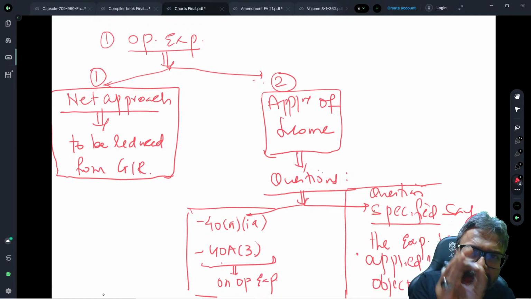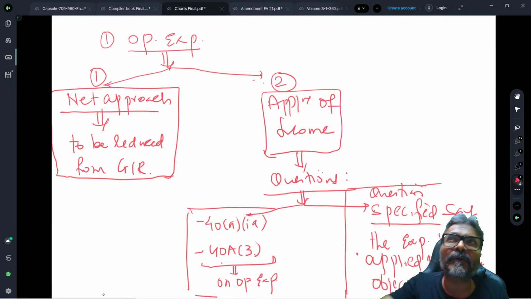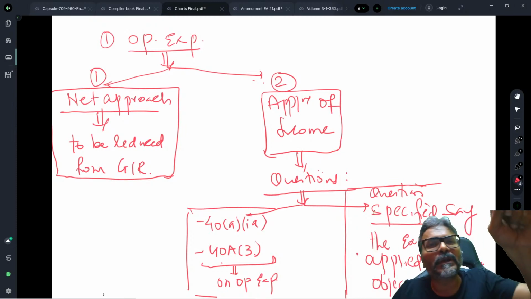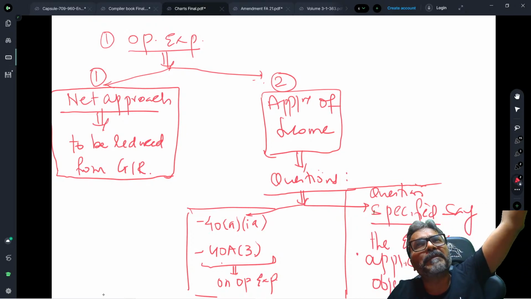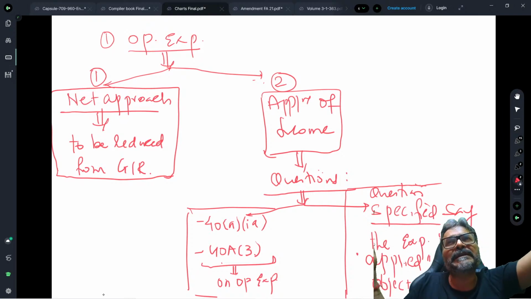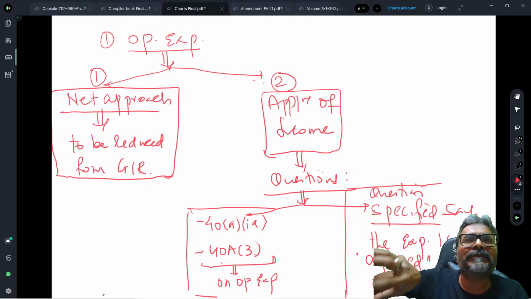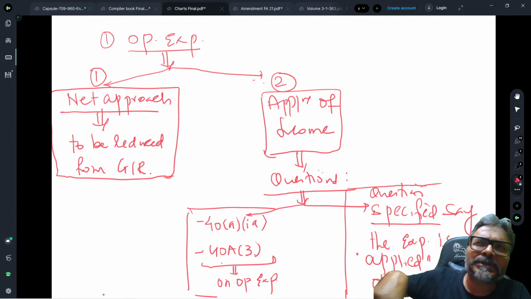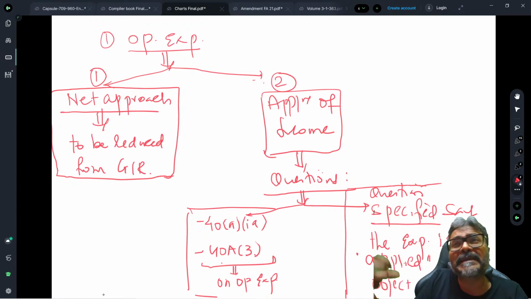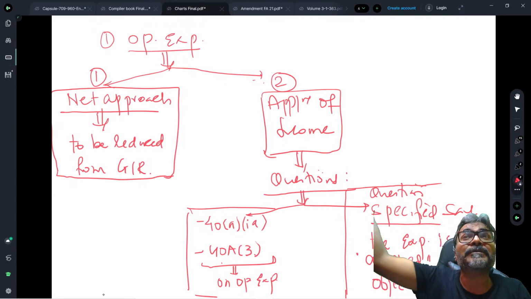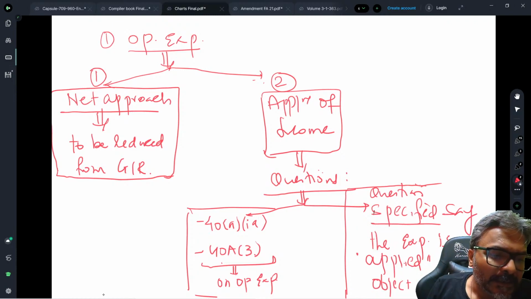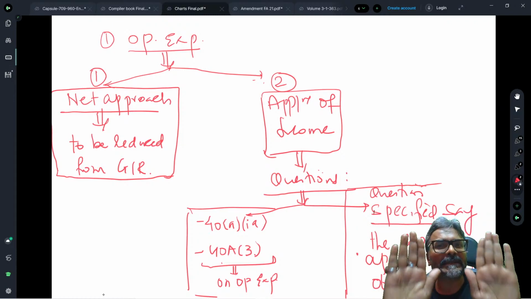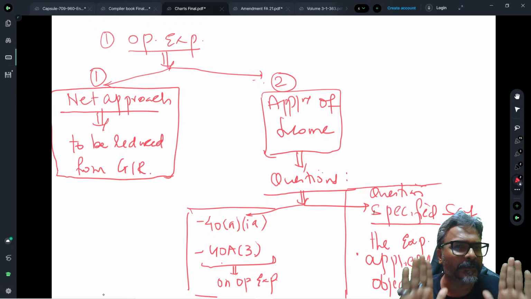Because this is one of the areas students keep asking, that in some of the solutions of the ICAI they have shown operational expenditure primarily as a net of gross receipt, and in some of the solutions of the ICAI we find suddenly that the operational expenditures are considered as the application of income for which exemption under section 11 is available. So where should we do what? This is what exactly you need to do. I hope that this point is very clear to all of you.